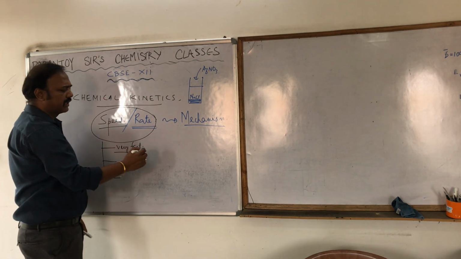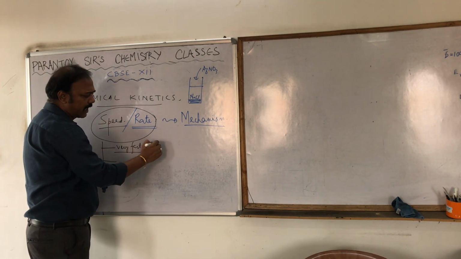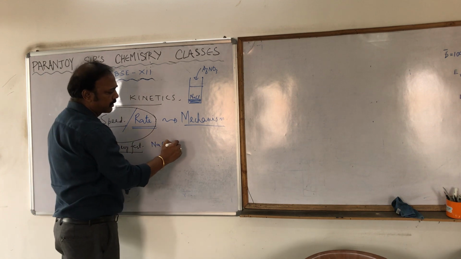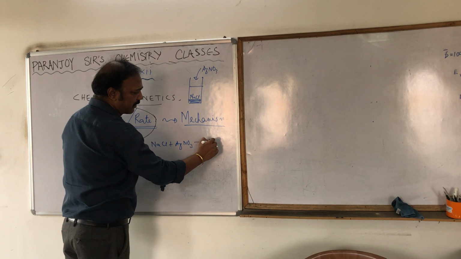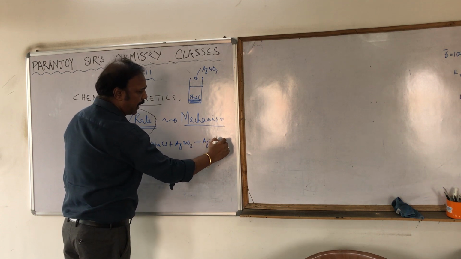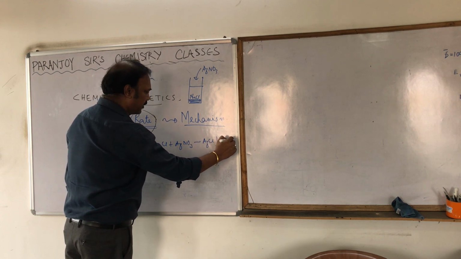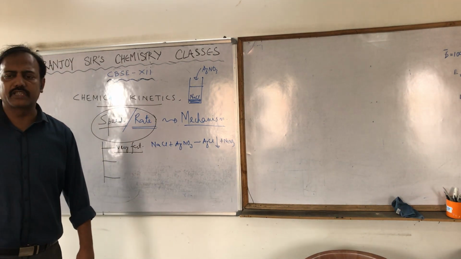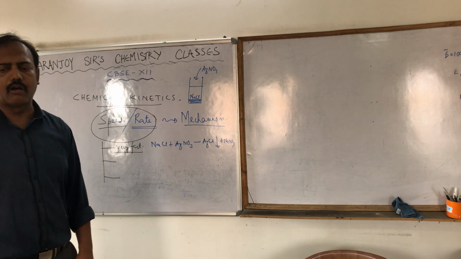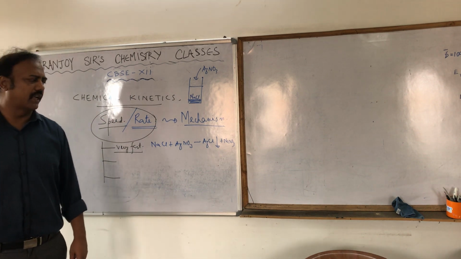So the example I had given, you can write down that example. Sodium chloride plus silver nitrate produces silver chloride. Silver chloride is precipitated, and what else? Sodium nitrate. Sodium nitrate goes in the solution. So this is an example of the very fast reaction.